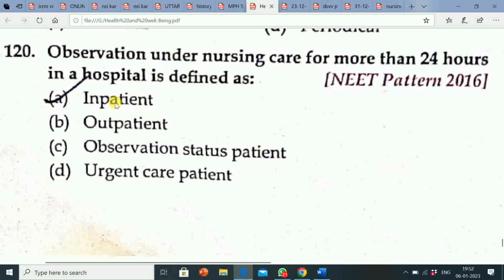Its explanation is, inpatient if duration of observation care of patient is expected to be 24 hours or more. Outpatient, patient receiving care in hospitals, clinic or emergency or same day surgery center where patient is released within 23 hours. Observation status patient, active treatment is required to determine if patient requires hospitalization or discharge the same day. Urgent care patient, patient who requires stabilization due to emergency situation.